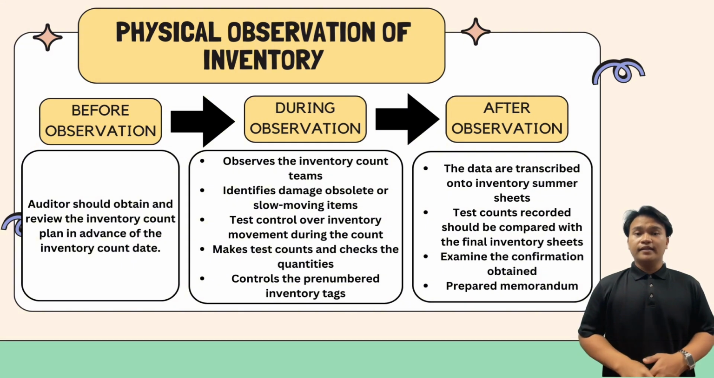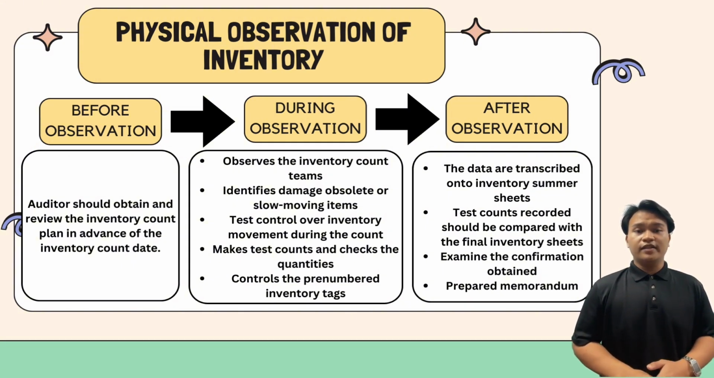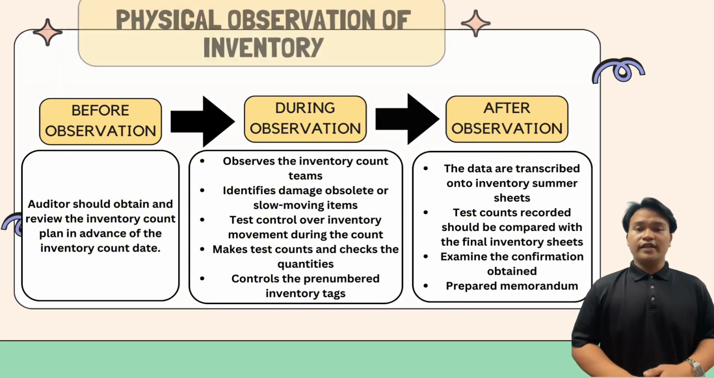Auditors compare the test count they recorded during the observation with the final inventory sheets. This step verifies that the quantity are consistent and that any discrepancies have been resolved. Auditors examine any confirmation obtained from the third party, such as supplier or warehouses. This confirmation helps verify the existence and ownership of the inventory.